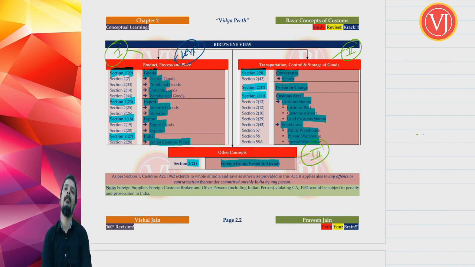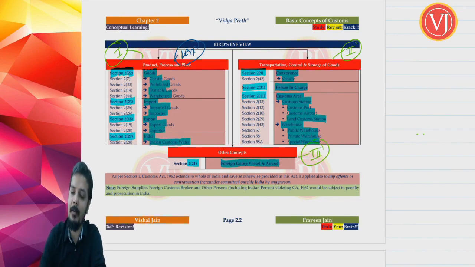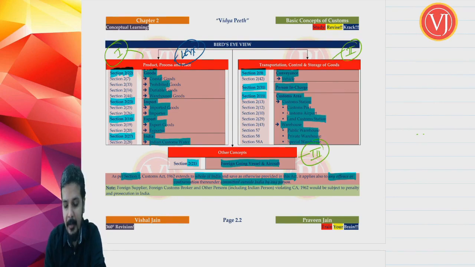When you are starting with this topic, first understand that section 1 is the introduction section. There was an amendment sometime back in section 1. Before we take up your product, process, place, we are starting with section 1. Now section 1 of Customs Act 1962 tells that it is applicable to the whole of India, save as otherwise provided in this Act. It also applies to any offence or contravention thereunder committed outside India by any person.